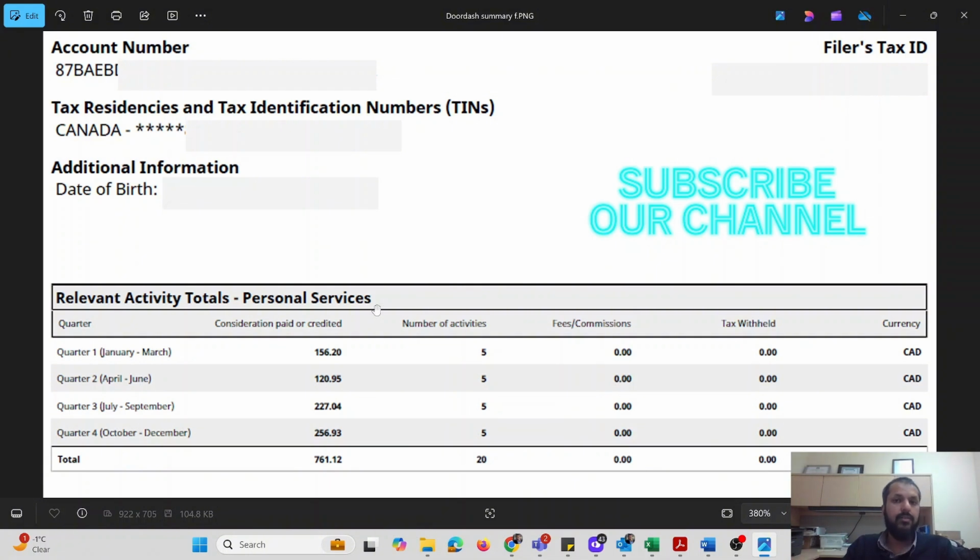If you're doing it yourself, or even if your accountant is doing it, you should know that with this kind of income, you are a self-employed person and you are able to, or you should, claim expenses that you incurred or paid to make this earning. It could relate to your car, it could relate to your phone, it could relate to any other thing that you use to make this income. So make sure that you're reporting this income, as well as the right amount and proportion of the expenses that you can put in as tax deductions on your tax return. And whatever the remainder is will be the taxable income.